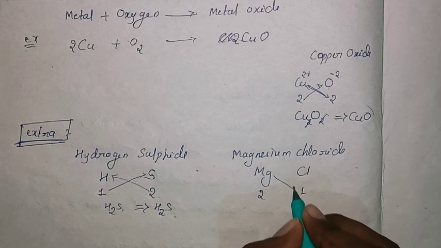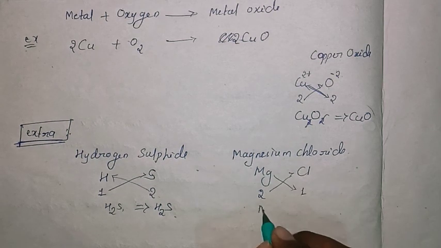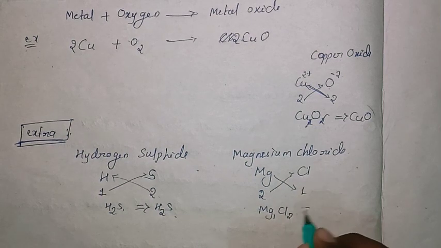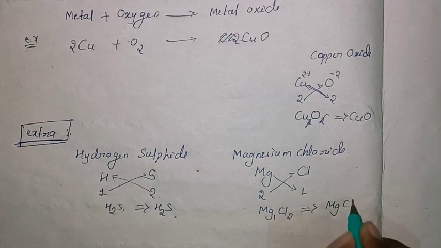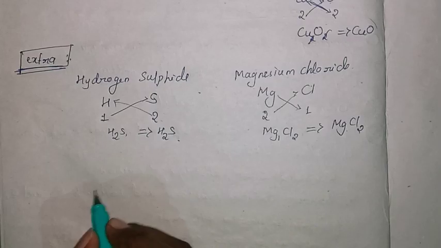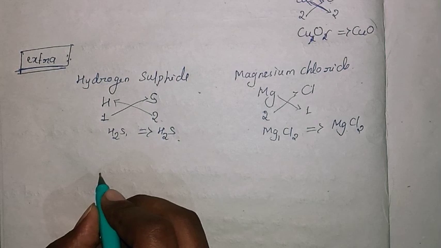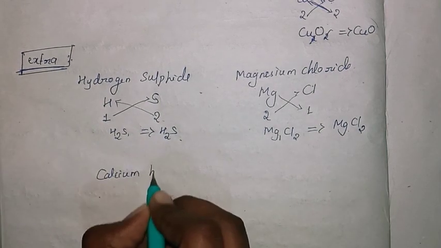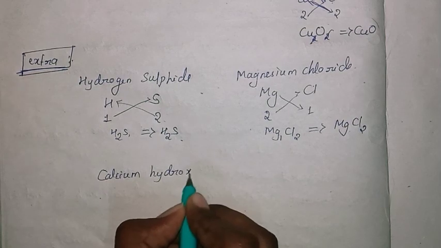So you cross multiply: Mg1 and Cl2, which can be written as MgCl2. This is the chemical formula of magnesium chloride. Another one we will consider is calcium hydroxide. I hope all of you know these things.